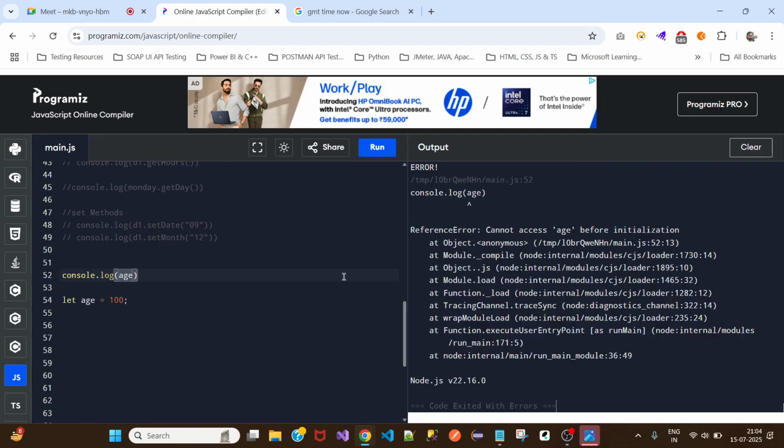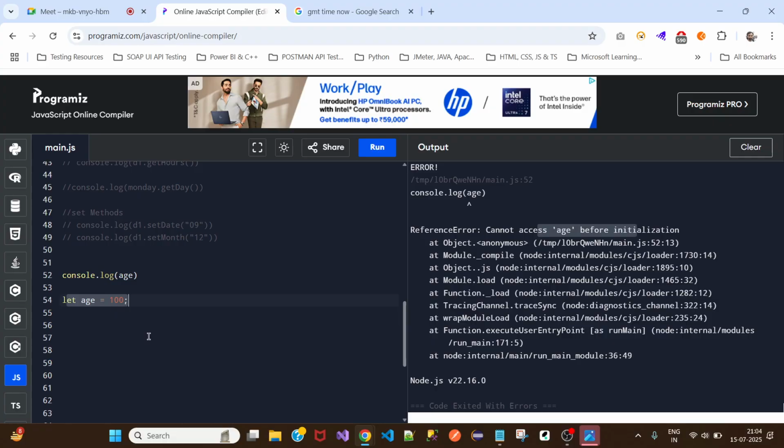Now when I run this, it says age cannot be accessed before initialization. Why? We have created an age variable and we have initialized it. But still it says cannot access age before initialization. Why? Because we called the method first, and we asked, I want the value of age. But we declared the age value after calling this method. After calling this method, we created a variable and provided the value.